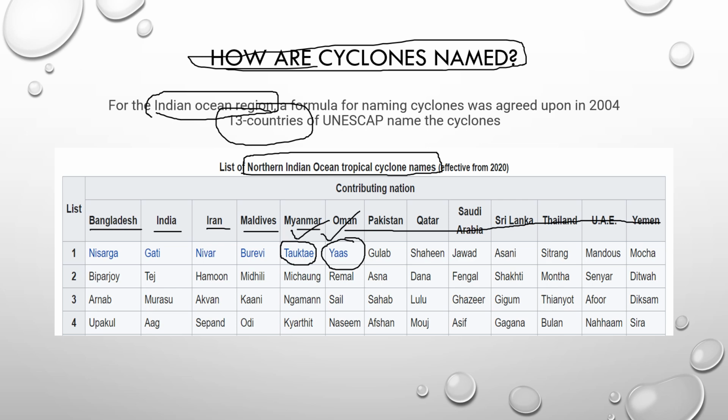These are predetermined; earlier itself they gave a list of many names. So the next cyclone will be named Gulab, and this was given by Pakistan. When you search the news for the next cyclone, definitely it will be given the name Gulab. Then Shaheen, and once they reach up to here, the next name given by India is Tej. You can find all these names in your news.